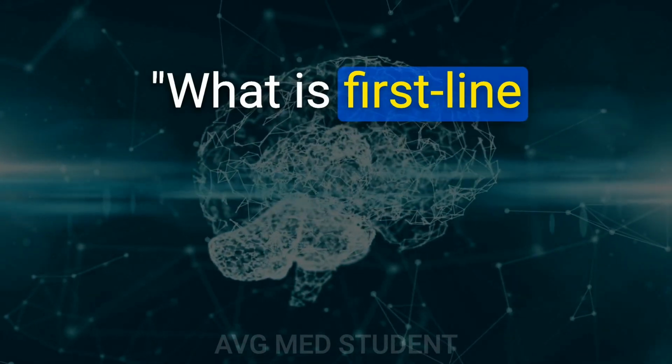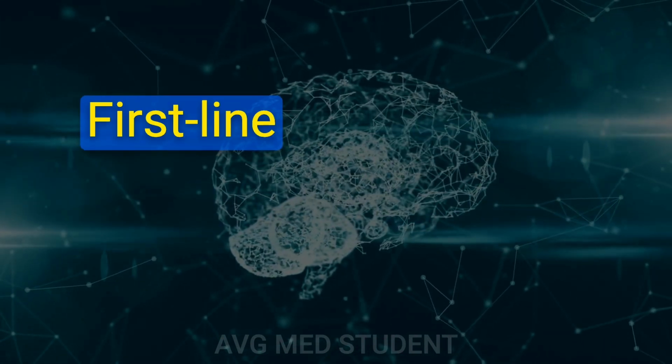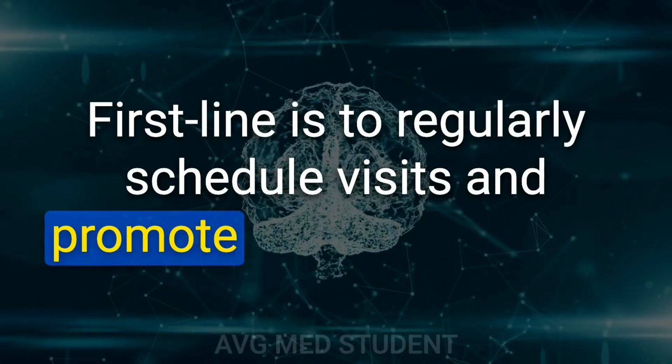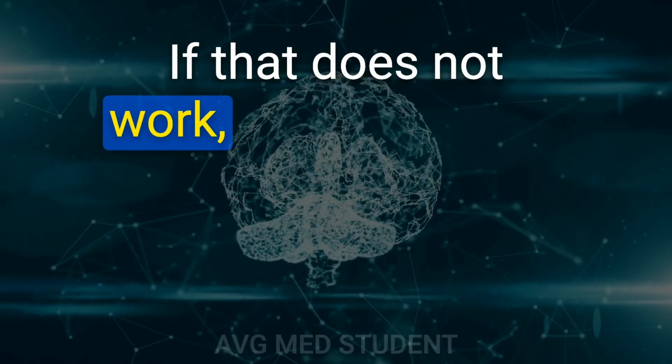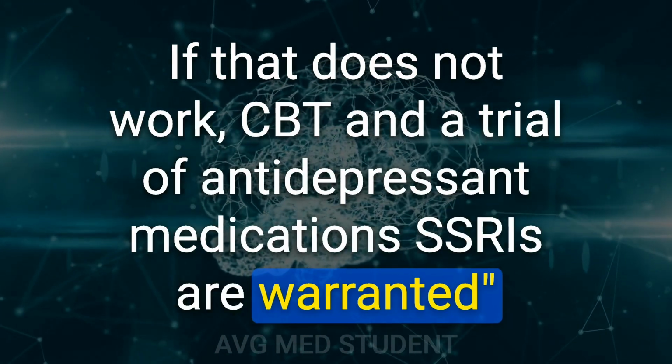133. What is first-line pharmacotherapy for somatic symptom disorder? SSRI. First line is to regularly schedule visits and promote stress reduction. If that does not work, CBT and a trial of antidepressant medications, SSRIs, are warranted.